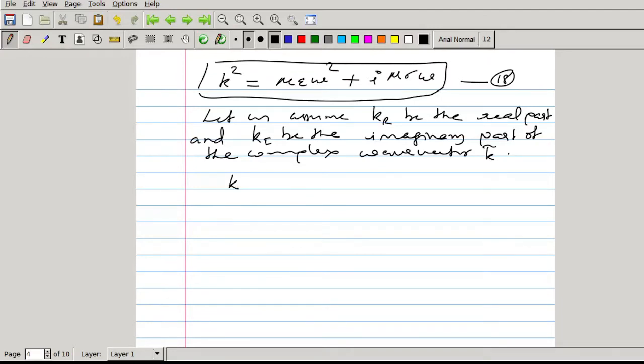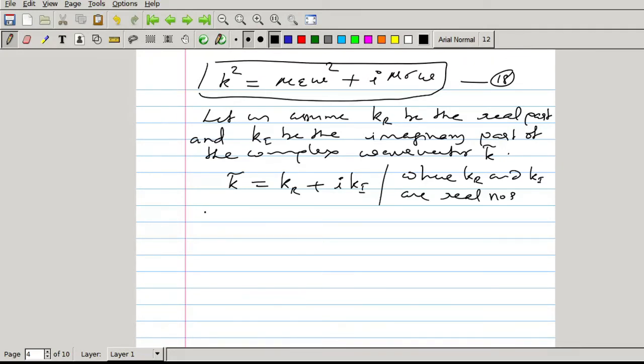Then I can write k complex equal to kr plus i ki, where kr and ki are real numbers, but k is a complex number, since the i term is there.